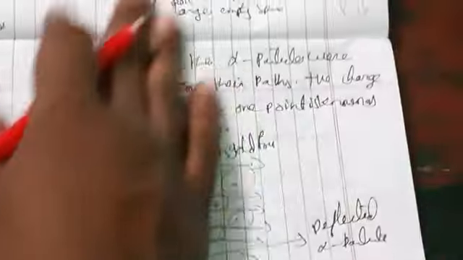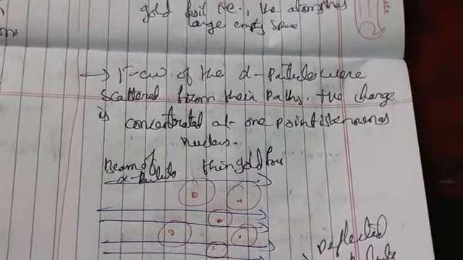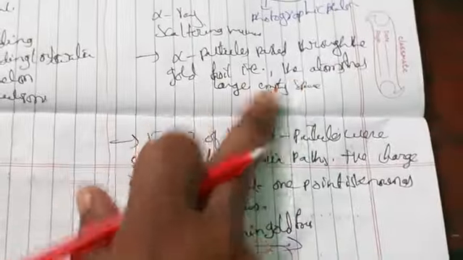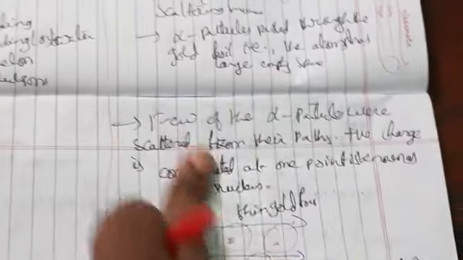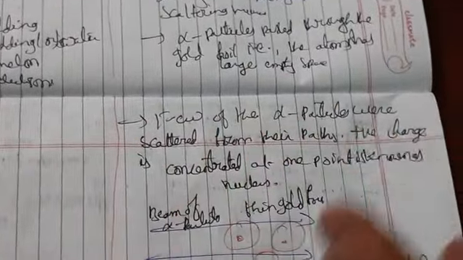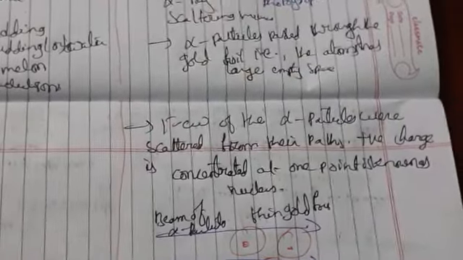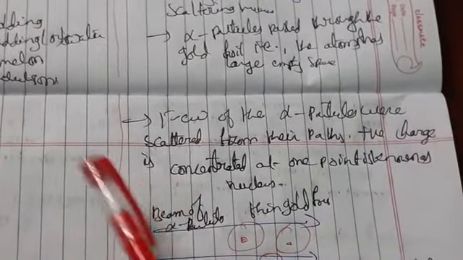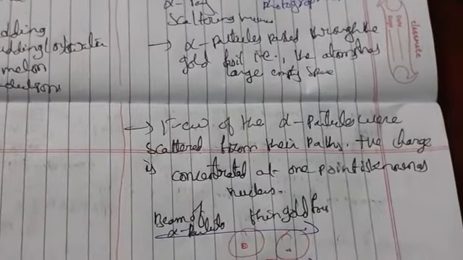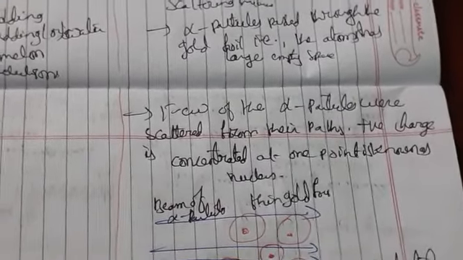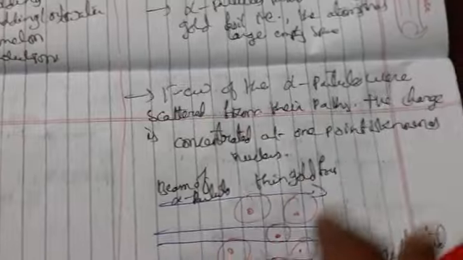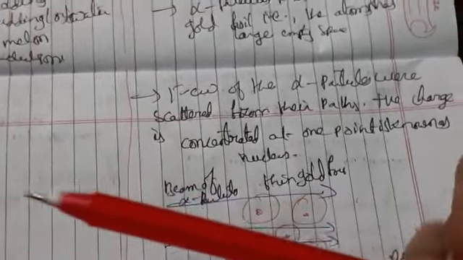So on the basis of these observations, alpha particles pass through the gold foil which has very large empty space, so they are undeflected. And the few alpha particles that were deflected are positively charged, so the deflection must be due to a repulsive force. It means the positive charge of the atom is not spread throughout the atom as Thomson proposed. So then what the Rutherford atomic model has observed is the following.